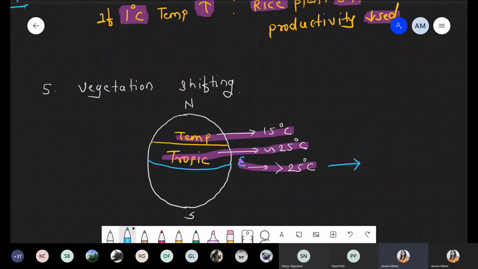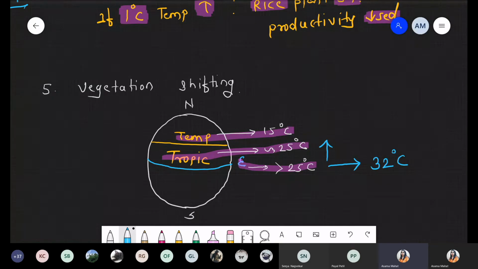Due to global warming, suppose the temperature becomes 32 degrees Celsius. So now what happened? All the plant specimens which are present on the equator shift towards the tropic zone, because वहाँ पे temperature favorable है. So they are showing the shifting.